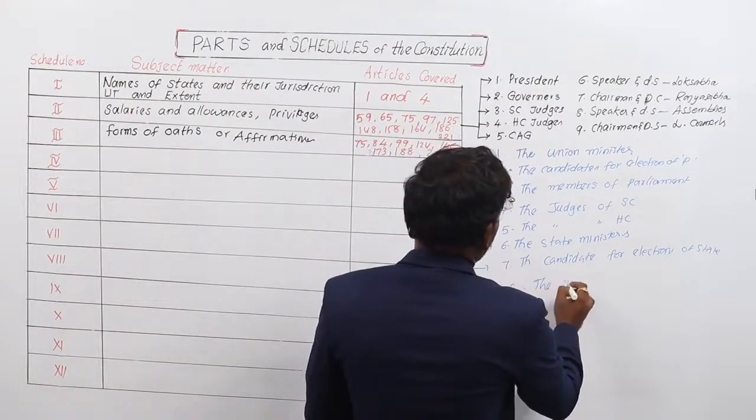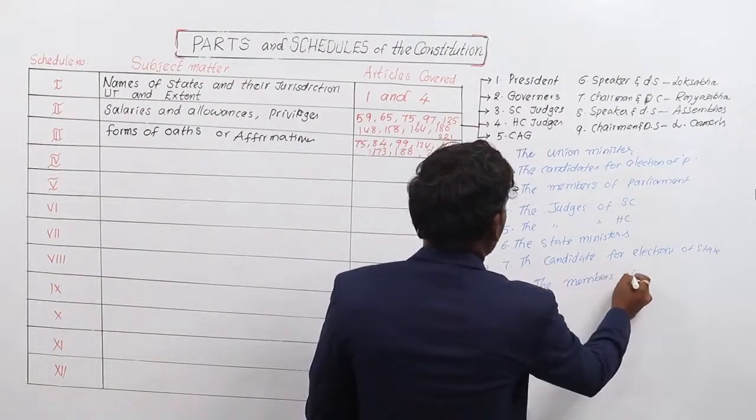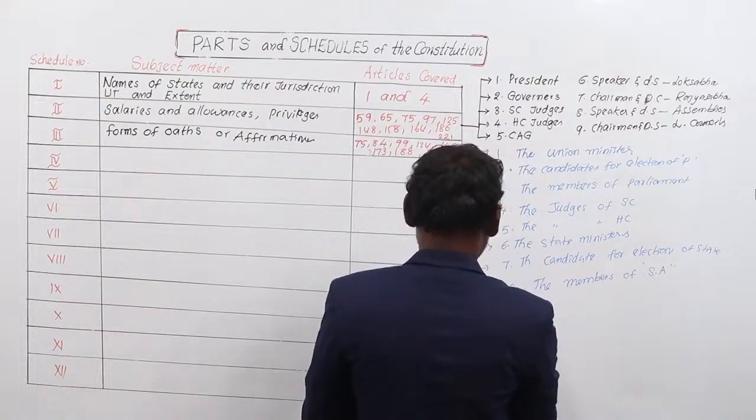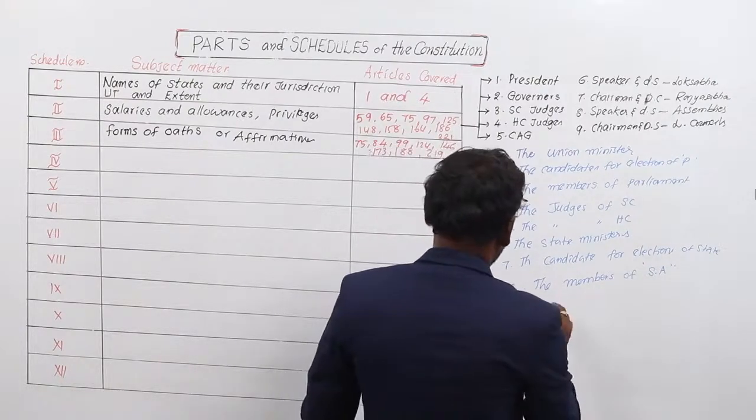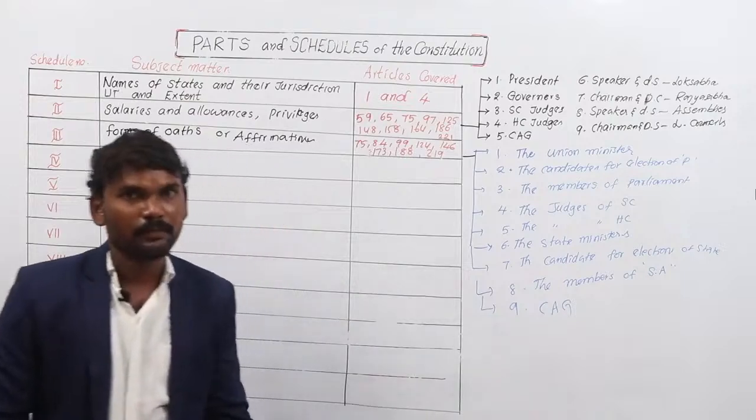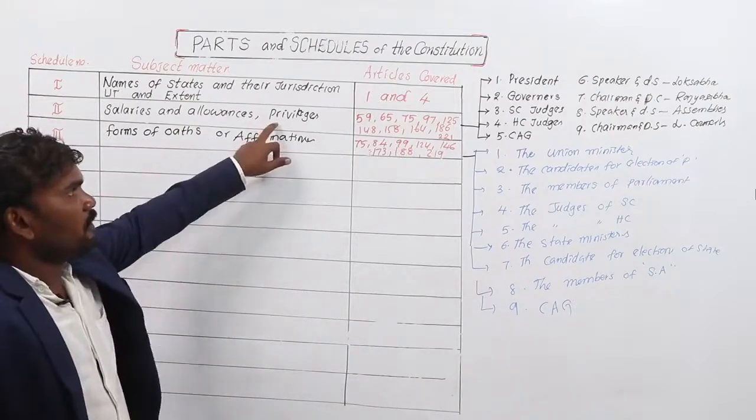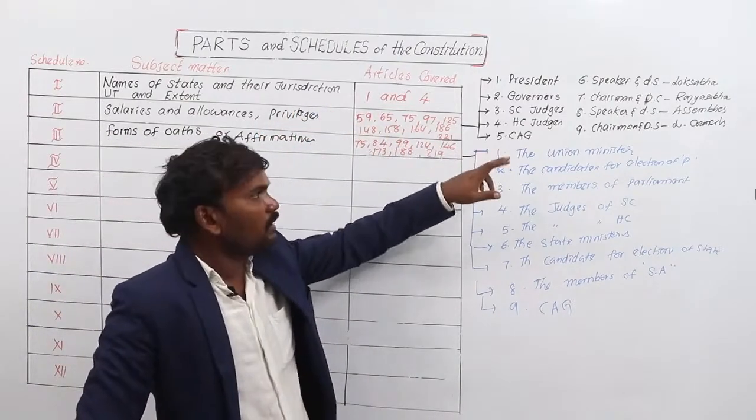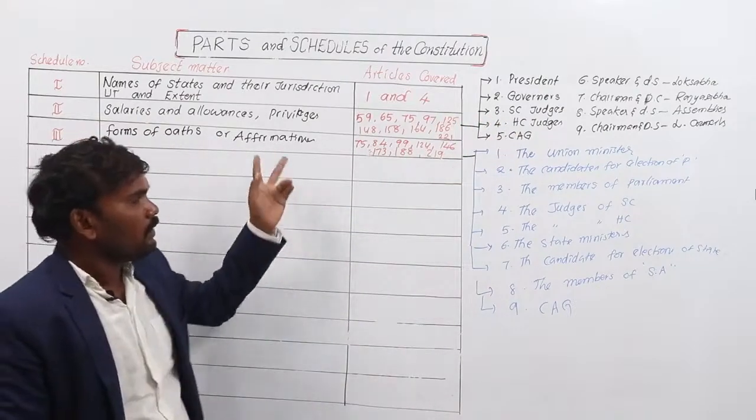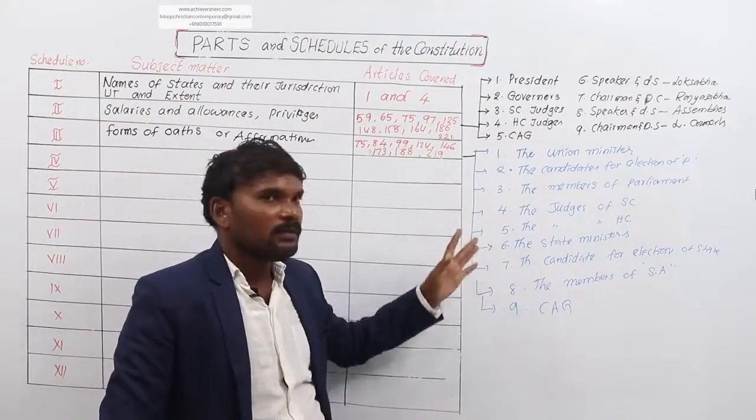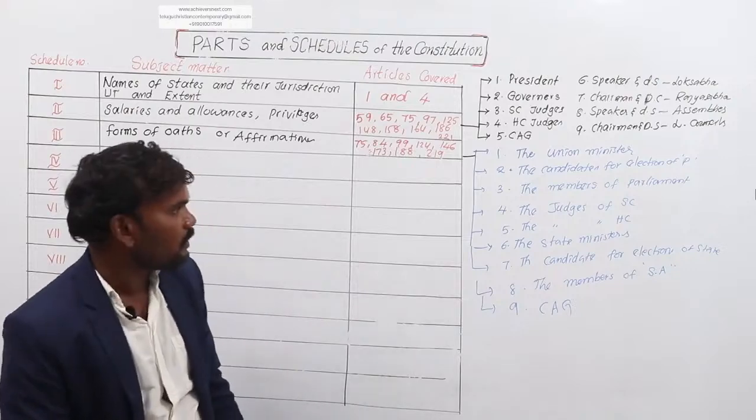The members of state assembly. And the 9th category is the judges of Supreme Court and the CAG, Comptroller and Auditor General of India. In the second schedule, the salaries, allowances and privileges of 9 constitutional authorities are mentioned. In schedule number 3, the oaths or affirmations of 9 types of constitutional authorities are mentioned.